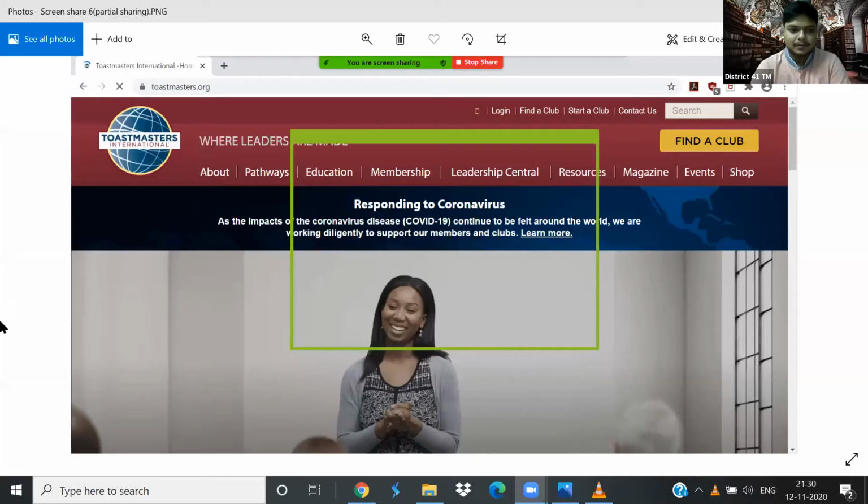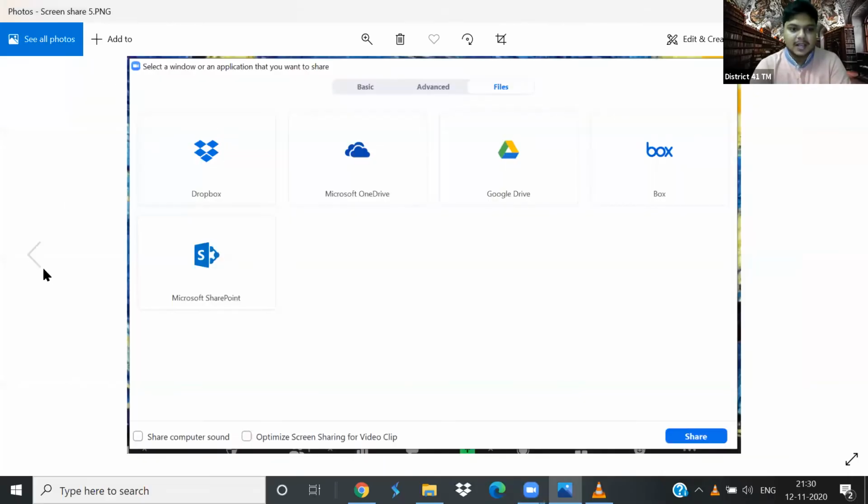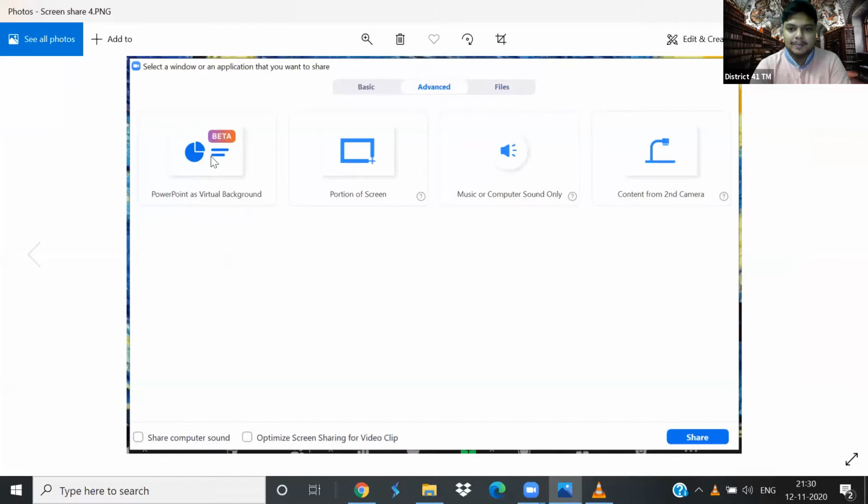First, let me show you this particular screen so that you will know what I am talking about. I am talking about music or computer sound only.